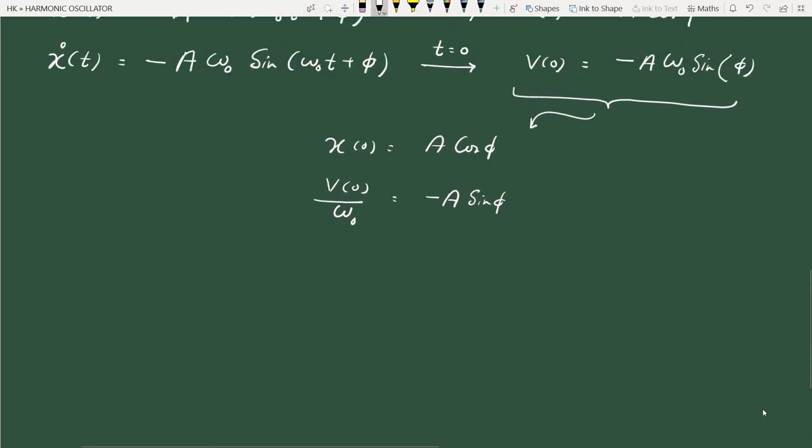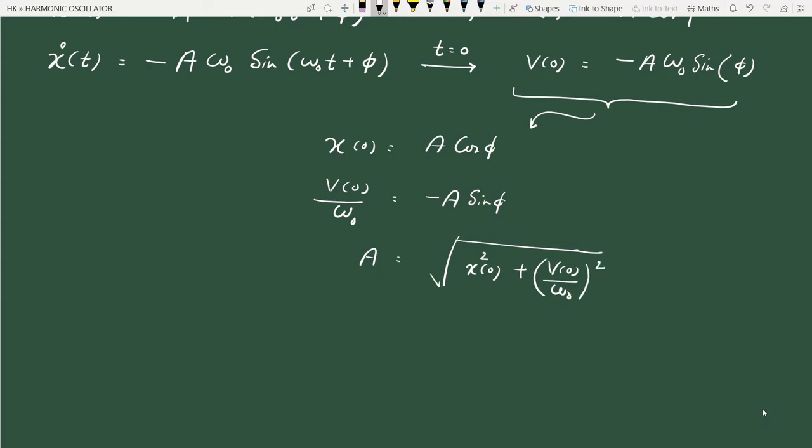Therefore we get a is equal to the square root of x of 0 squared plus v of 0 by omega 0 squared. That is a.